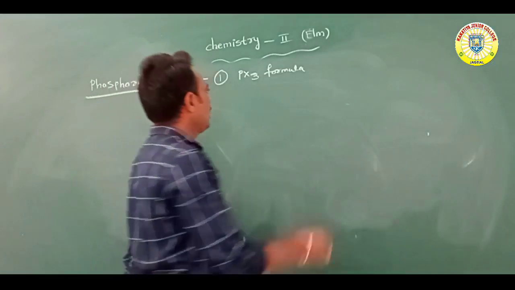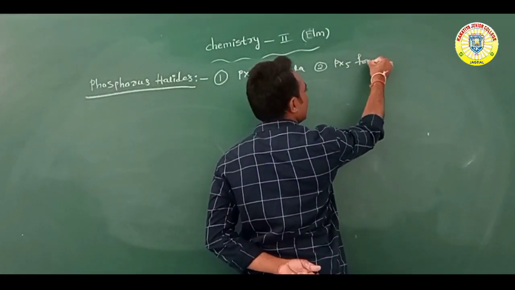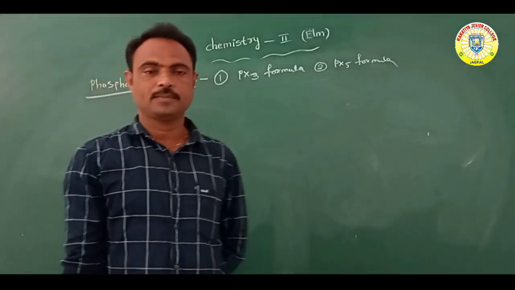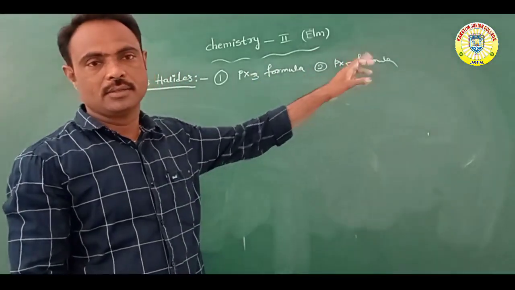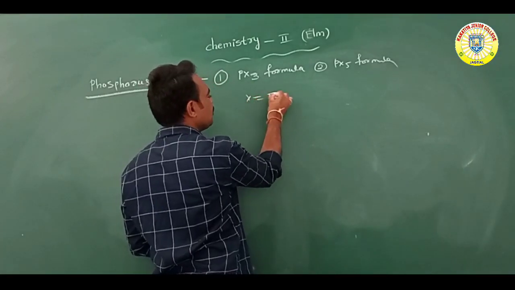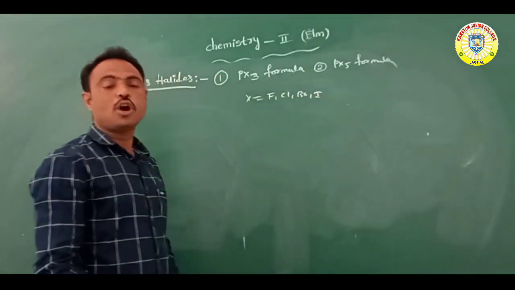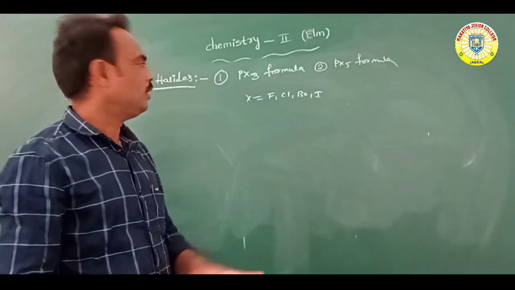Trihalides. Next, the second one, PX5 formula of halides, which are pentahalides. Here X is fluorine, chlorine, bromine, or iodine.